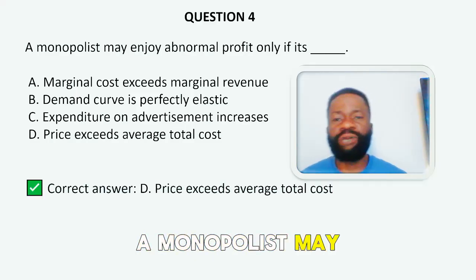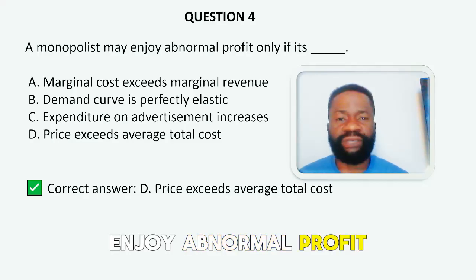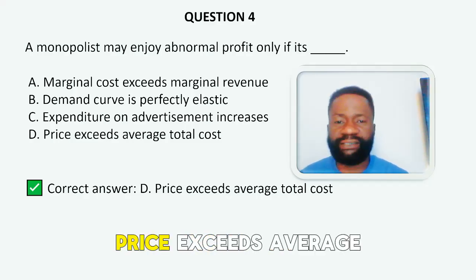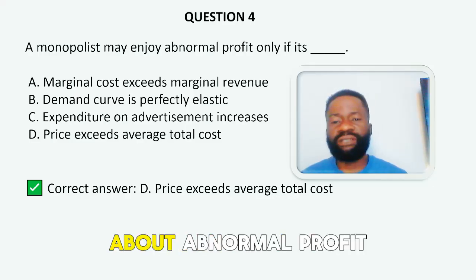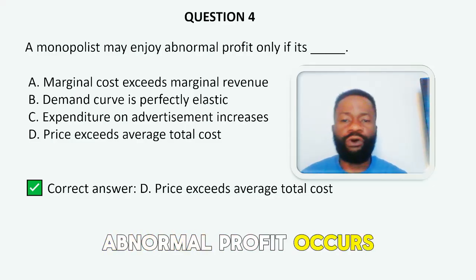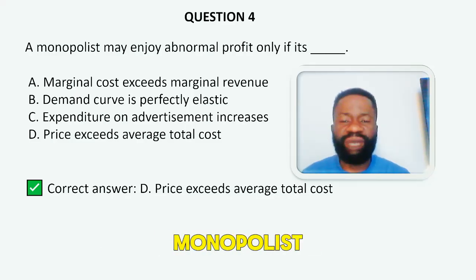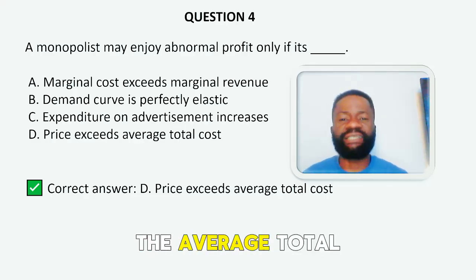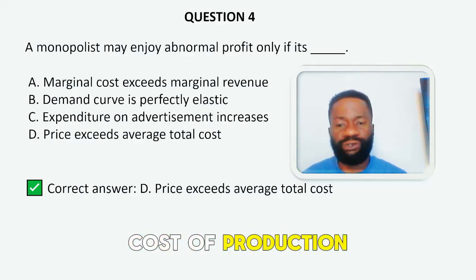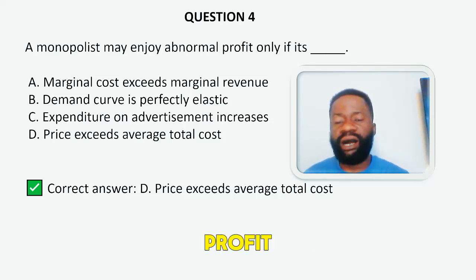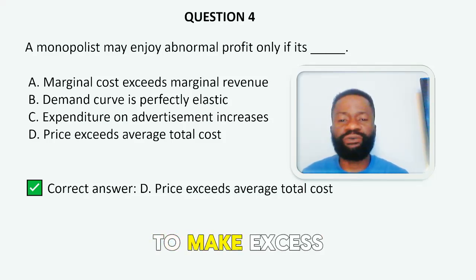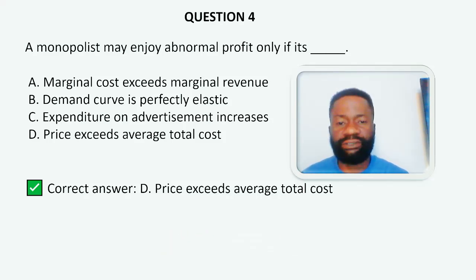A monopolist may enjoy abnormal profit only if its price exceeds average total cost. Abnormal profit occurs when the price charged by the monopolist is greater than the average total cost of production. This means the firm earns more than the normal profit, which allows it to make excess returns.